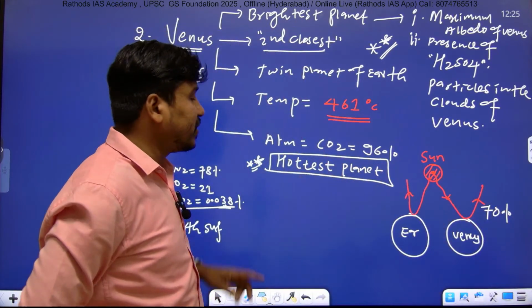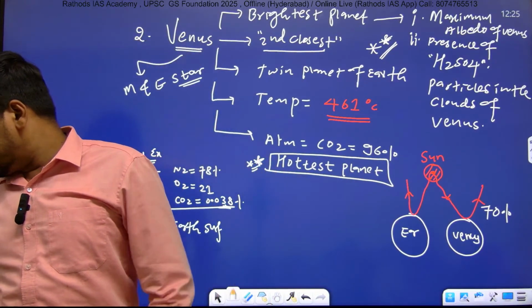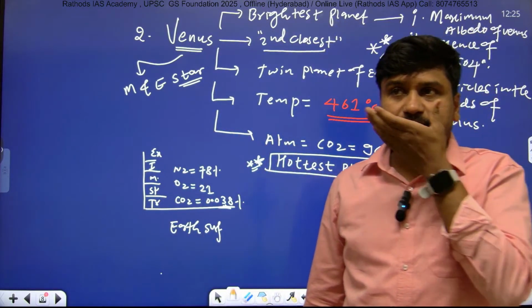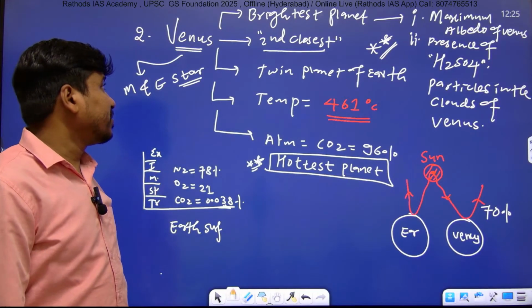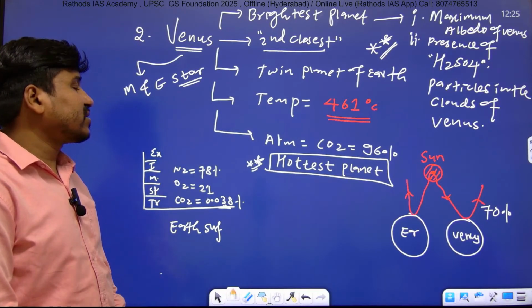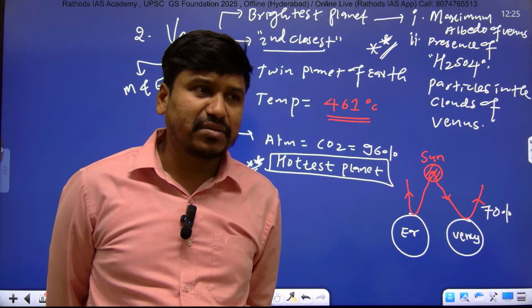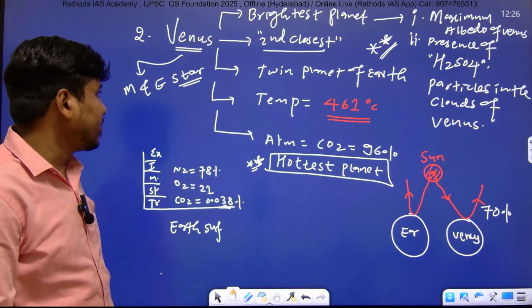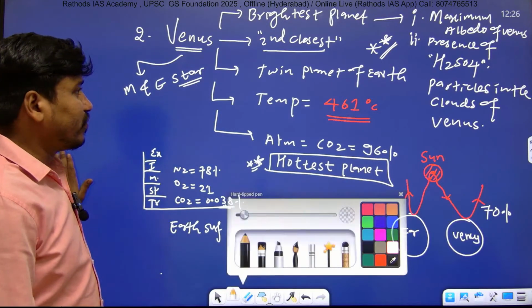Write one more line, Venus. As Venus appears very bright, it is known as a morning and evening star, right? So this is about Venus.